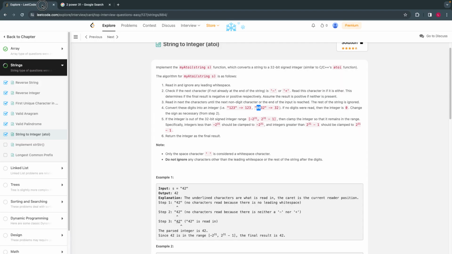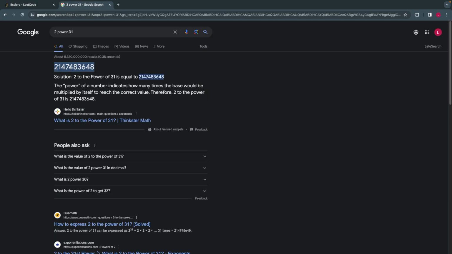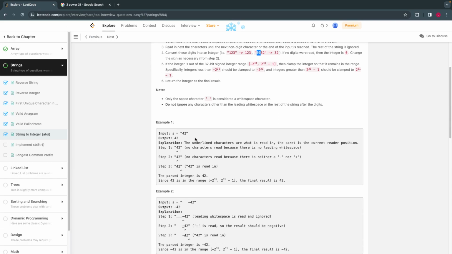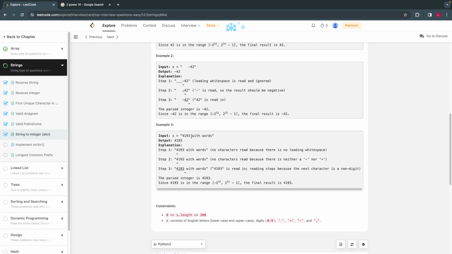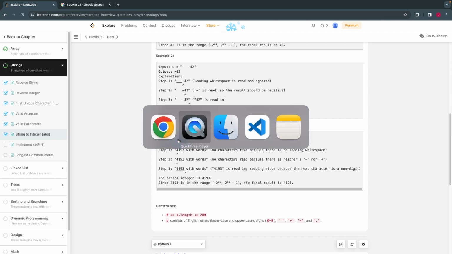what we have to do is simply return this limit number, not the number which is there, because it is going beyond the integer. That is what they are asking us. And then there can be numbers followed by strings as well. We also ignore those. We just return the number. That's what they're asking us.